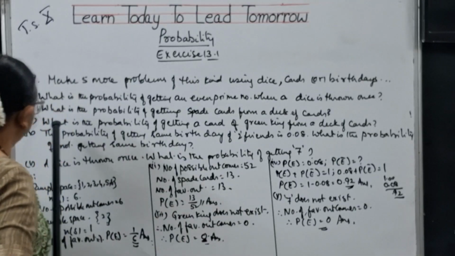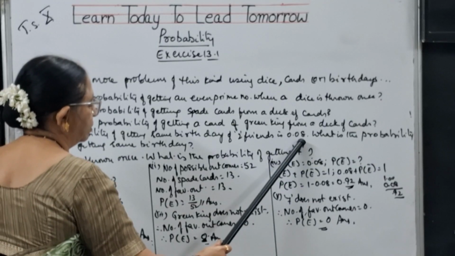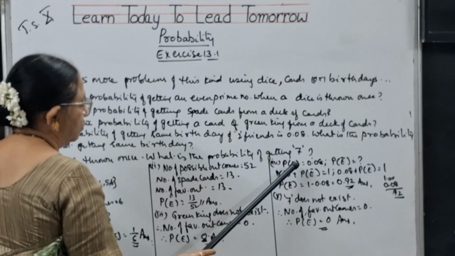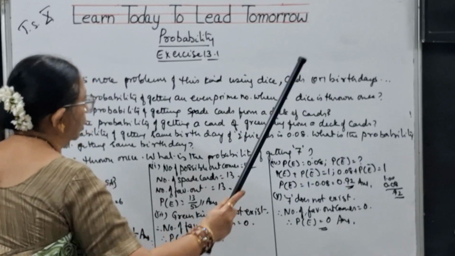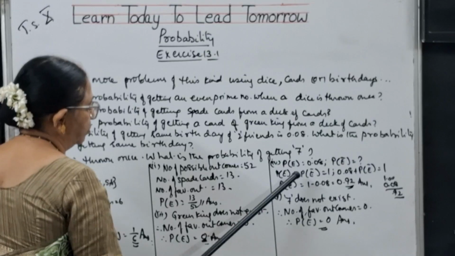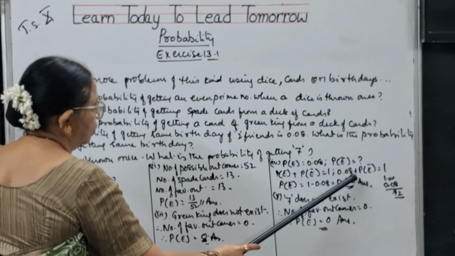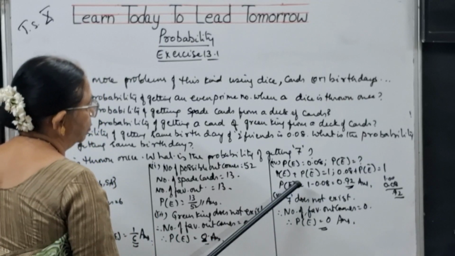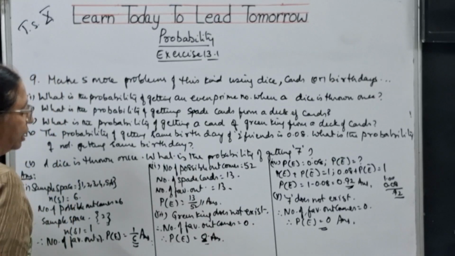And the fourth bit, the probability of two friends having the same birthday is 0.08. What is the probability of not getting the same birthday? So the probability of the event is given. They are asking for the probability of the not event. We know that the probability of the event plus the probability of the not event is 1. So 0.08 plus the probability of the not event is 1. So the probability of the not event is 1 minus 0.08, that is 0.92.